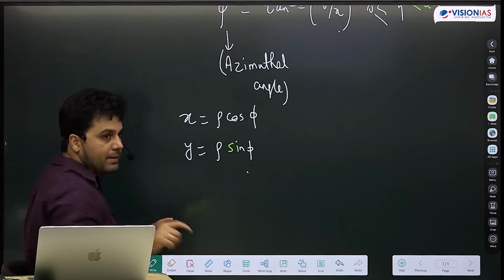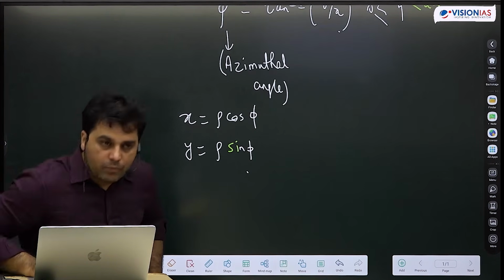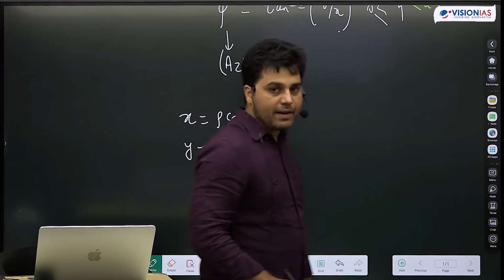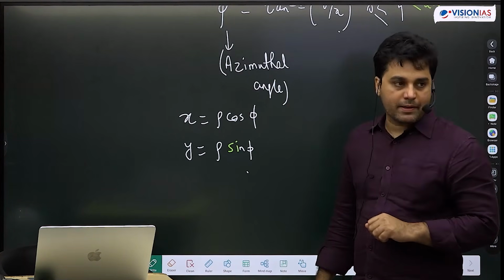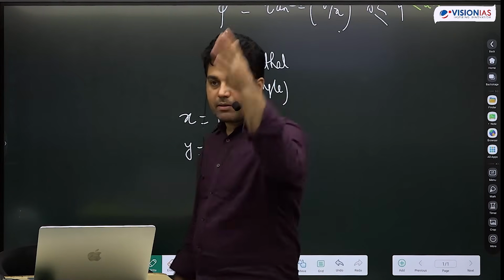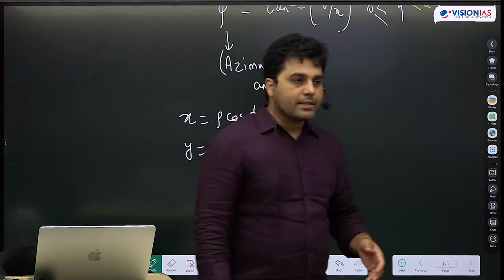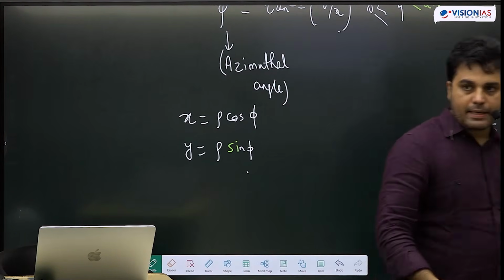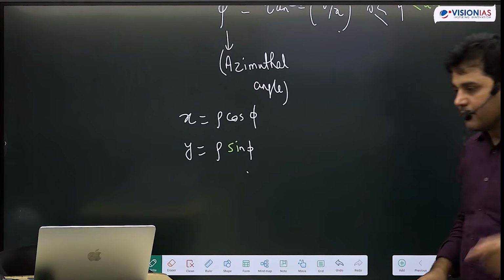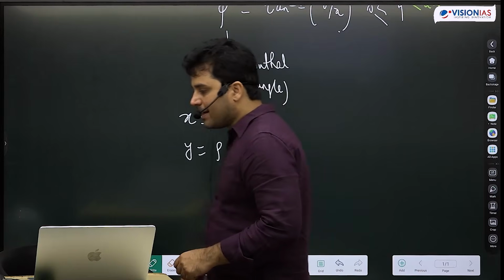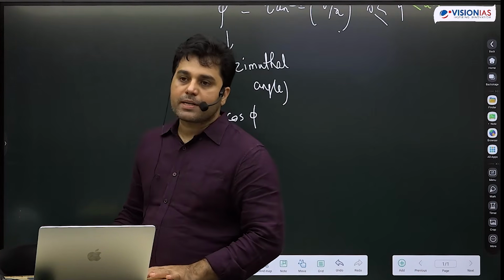Okay, you just tell me, I will give you 30 seconds to do this. What will constant rho and constant phi look like? Just the same way I talked about constant x and constant y, I mentioned that constant x will be a line parallel to the y-axis, and constant y is a line parallel to the x-axis. I will give you 30 seconds. What will constant rho and constant phi look like?